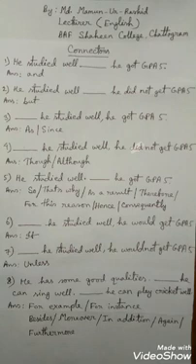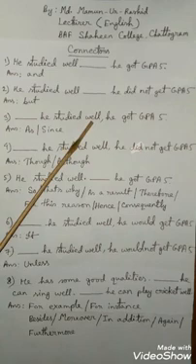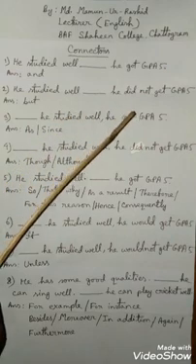So try to understand the third sentence. I have written exactly what I have written in the first sentence. He studied well, he got GPA 5. There is also a reason, a cause, and an effect or result.